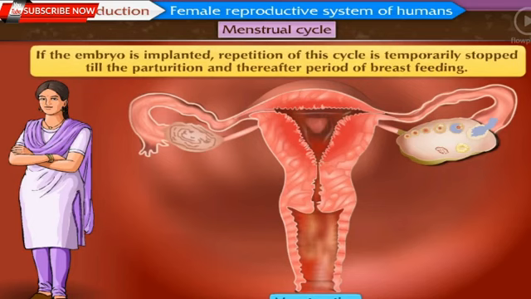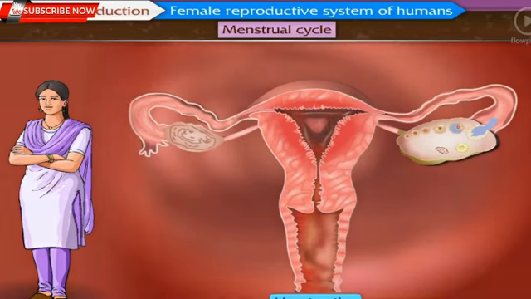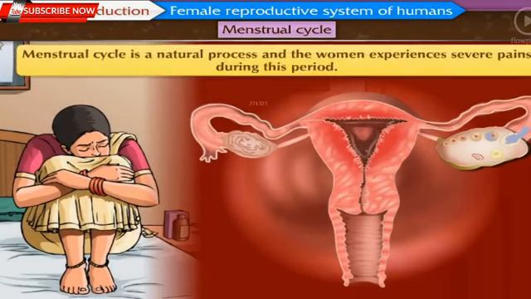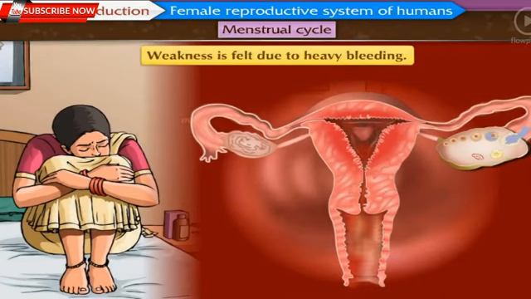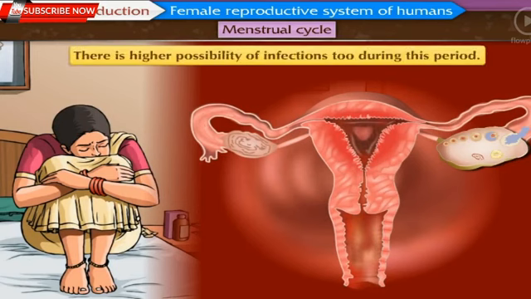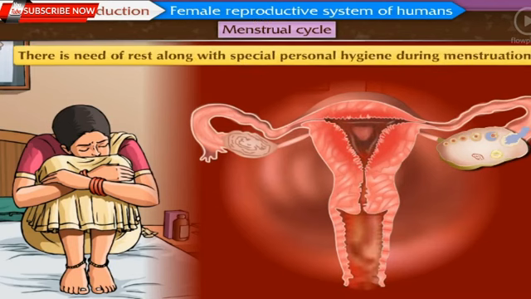If the embryo is implanted, repetition of this cycle is temporarily stopped till the parturition and thereafter the period of breastfeeding. The menstrual cycle is a natural process, but the woman may experience severe pains during this period. Weakness is felt due to heavy bleeding. There is a higher possibility of infections too during this period. Due to all such reasons, there is need of rest along with special personal hygiene.